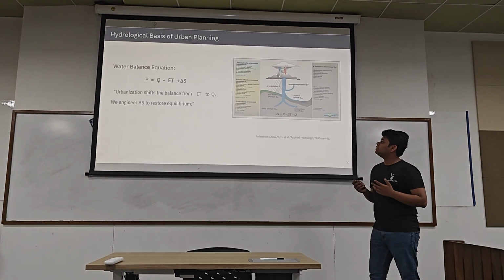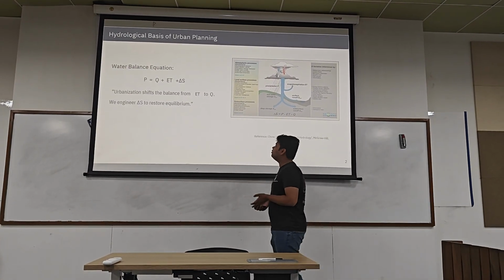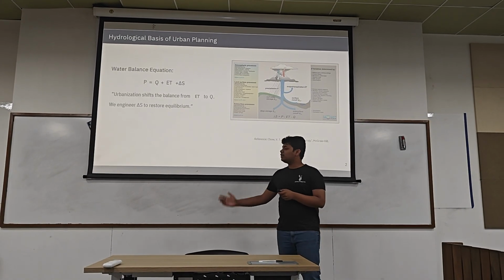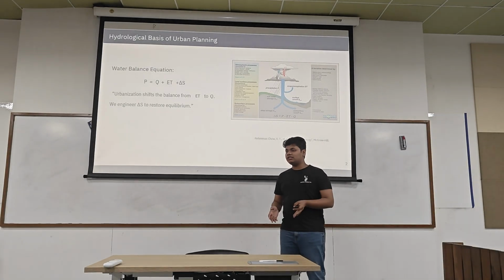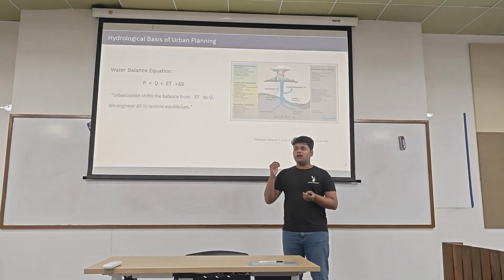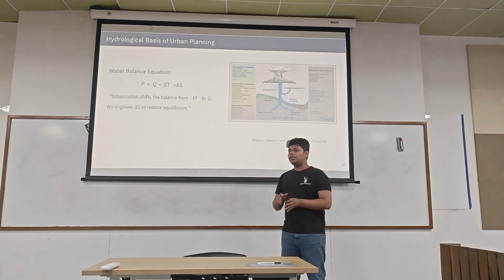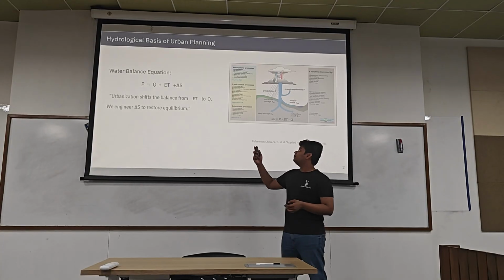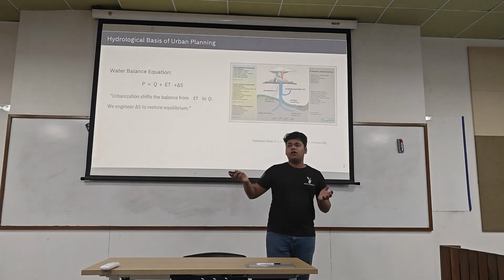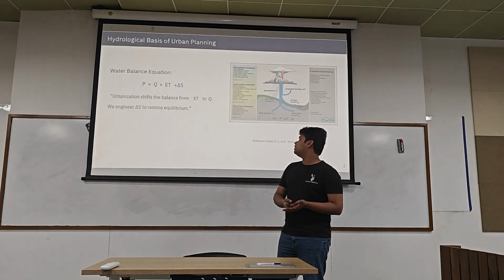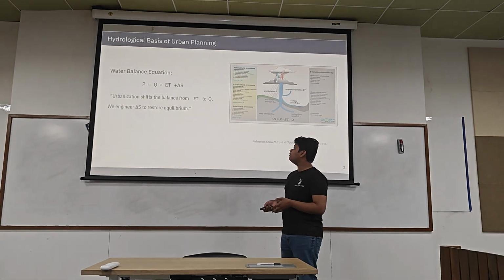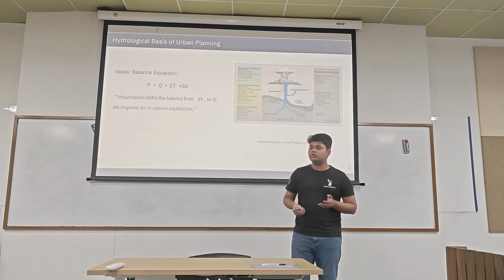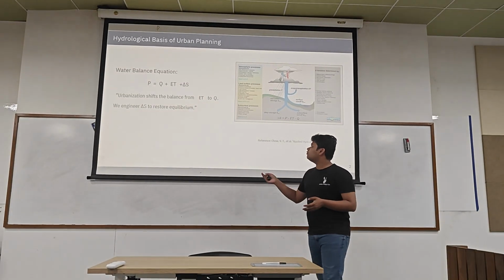The next thing is the water balance equation, which is P = Q + ET + delta S. In a particular region, whatever water enters the location will be the water exiting it. P is the precipitation, how much rainfall there is, Q is the surface runoff, ET is the evaporation, and delta S is the water stored in the soil. So these are the four components.